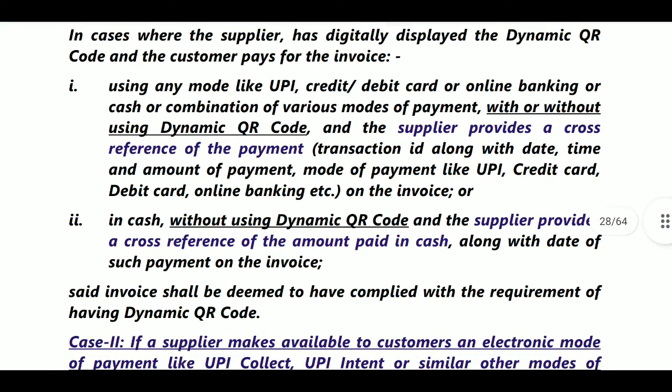Next, in these cases the mode of payment, like UPI payment, debit card or credit card, online banking or cash, or a combination of various methods of payment, with or without using the dynamic QR code. Next, the supplier provides a cross reference proof of the payment along with the date and time of payment.